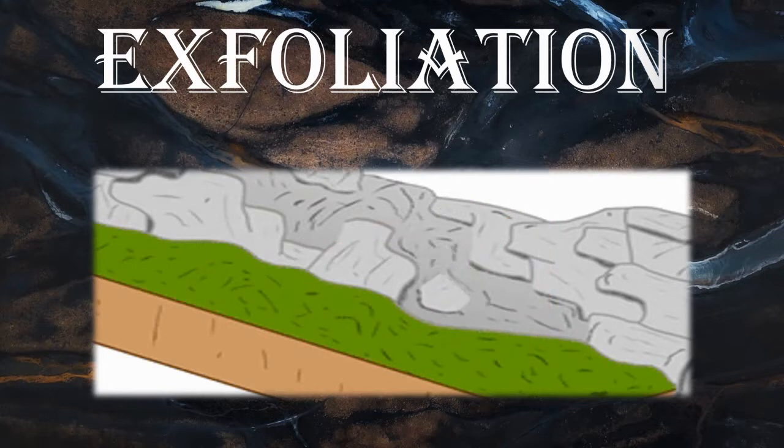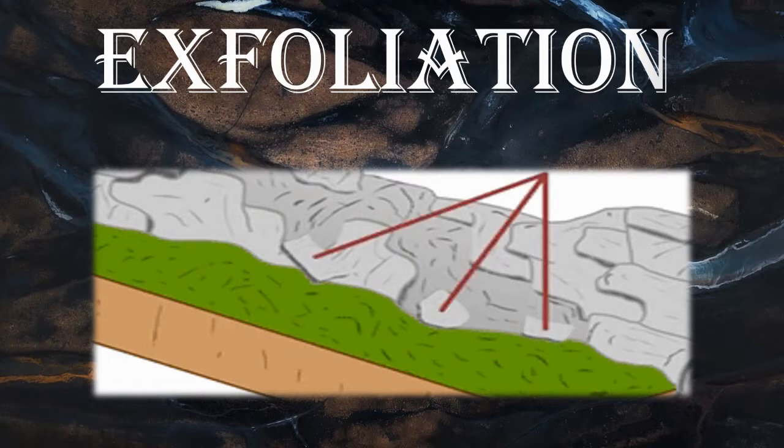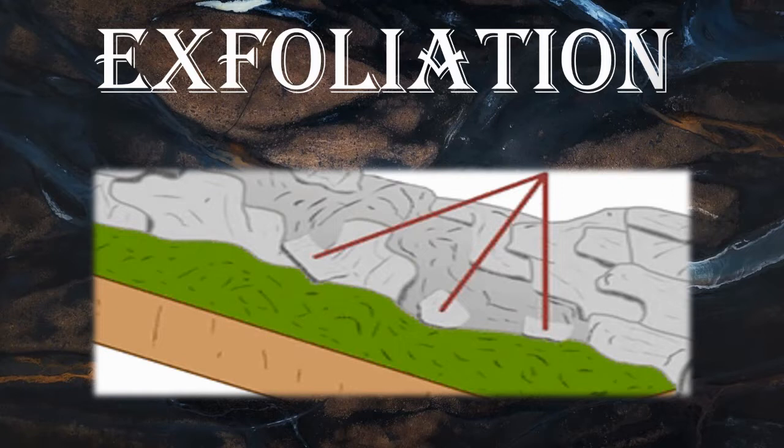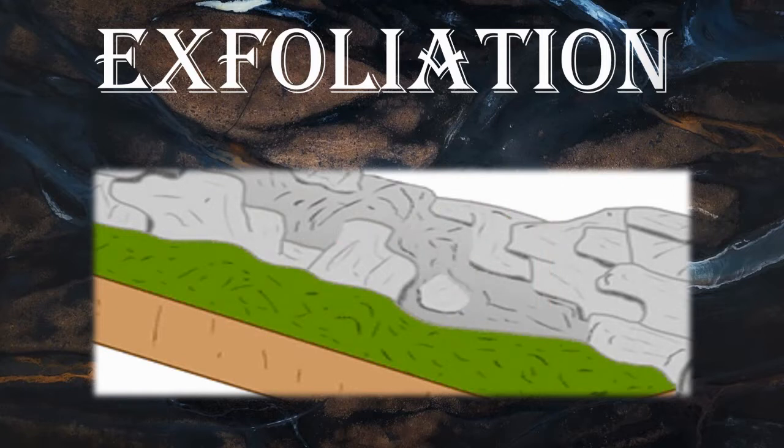So student, please remember that the exposed part of the rock heats more while the inner part is comparatively cooler. As a result, the outer layer of the rock falls apart from the main rock. This is called exfoliation.